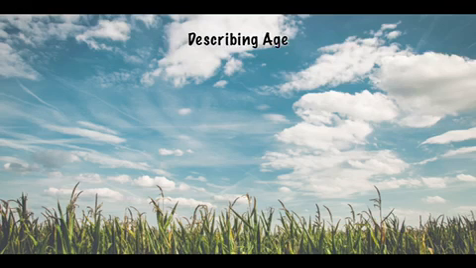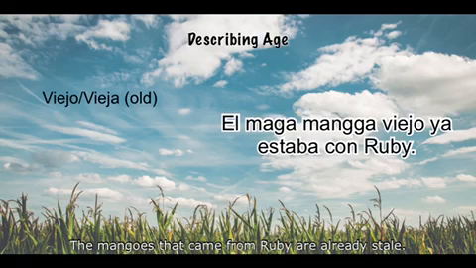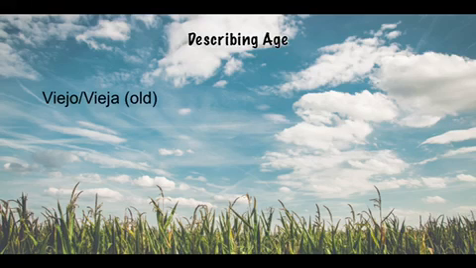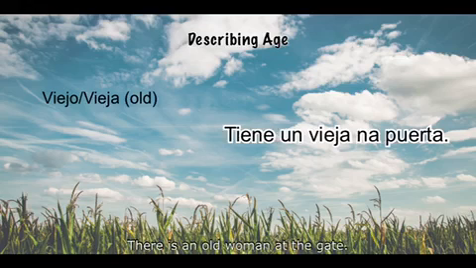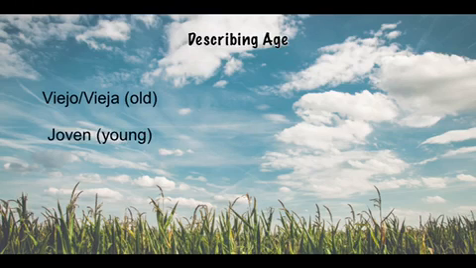These are adjectives that will help us describe age. The first one is viejo or vieja. This will be gender specific when referring to persons. When referring to non-persons, viejo is commonly used. El mga manga, viejo ya estaba con Ruby. When using it to persons like, there is an old woman at the gate, we simply say, tiene un vieja na puerta.